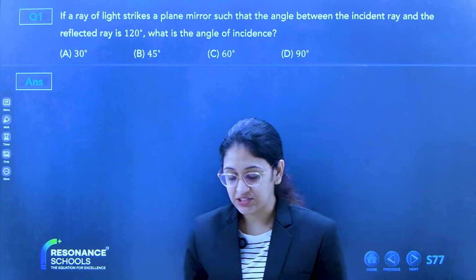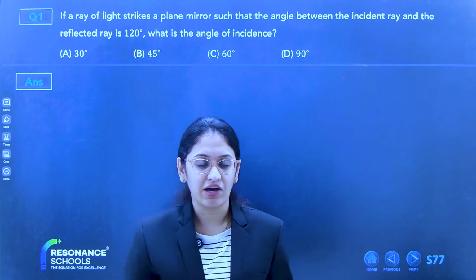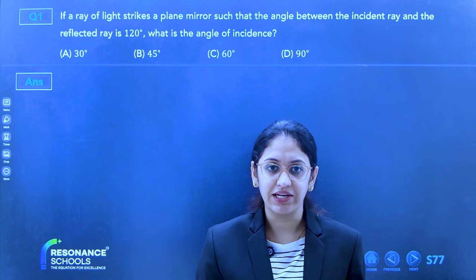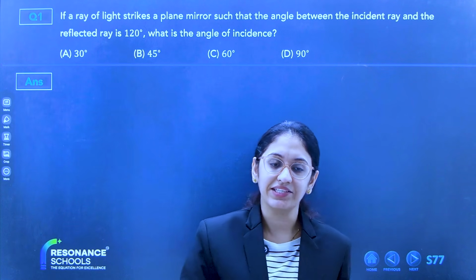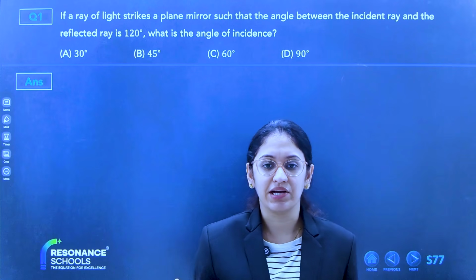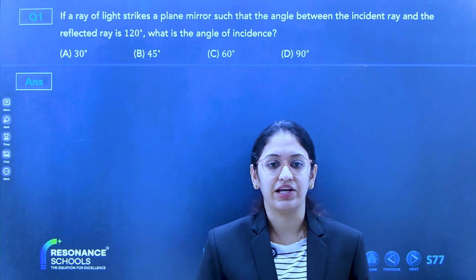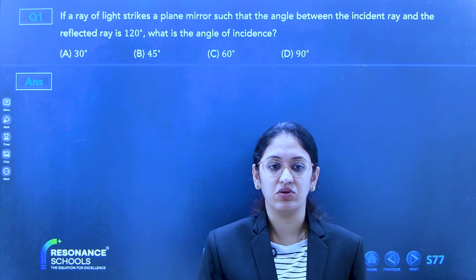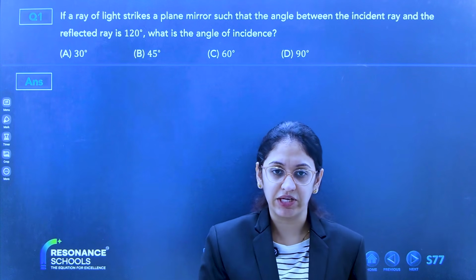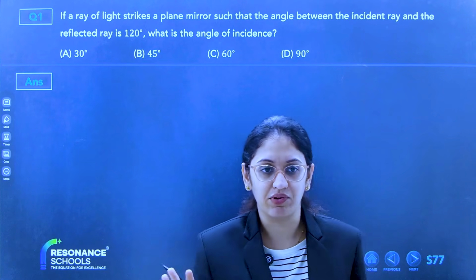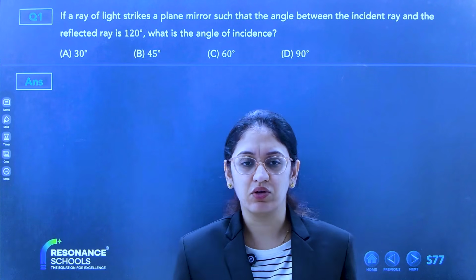So in physics, we have covered the entire chapter of electricity and light. The complete chapters of electricity and light are what is coming in your exam, because we have done the revisions also. We have completed once, twice, and today we'll go through some questions. We'll play a quiz and we will be sorted with the theory and everything.